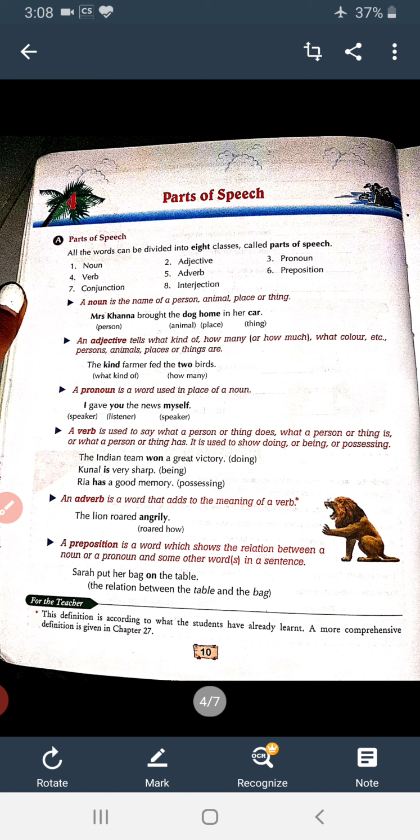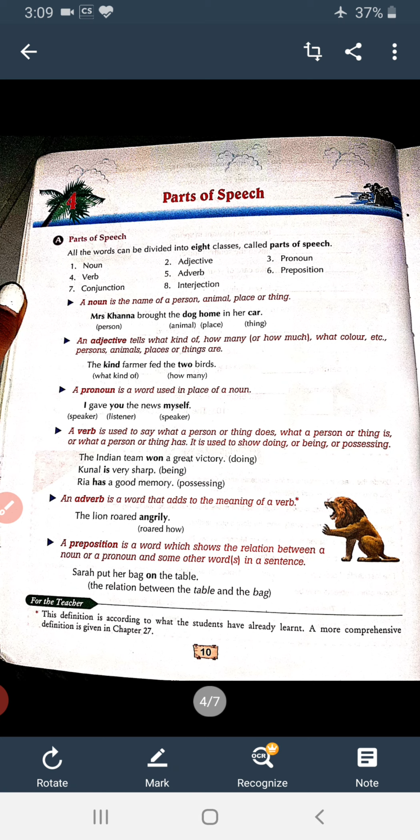On, above, below, in. Where do you keep your bags when you pack your bags? On the shelf, on the table. So the word on is your preposition. Where you fill up the water in the bottle, so in will be your preposition. Where you write your answers in the copy, so in will be your preposition.